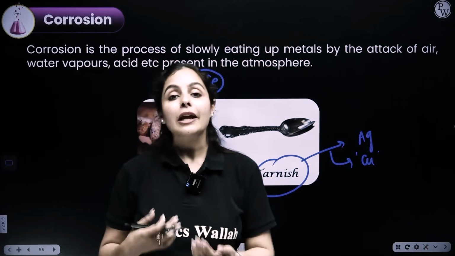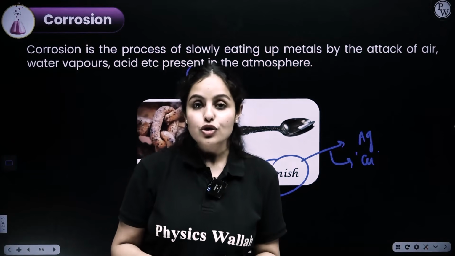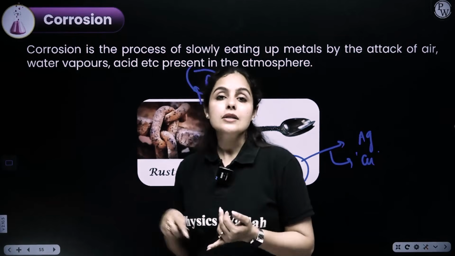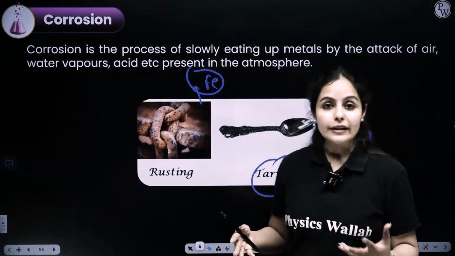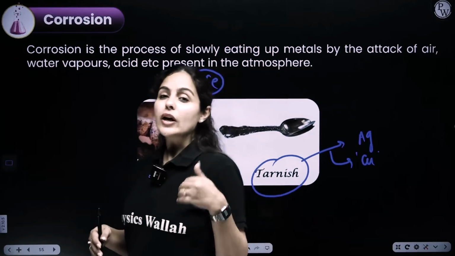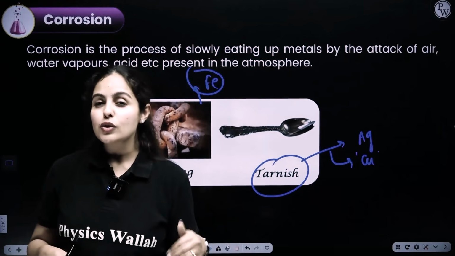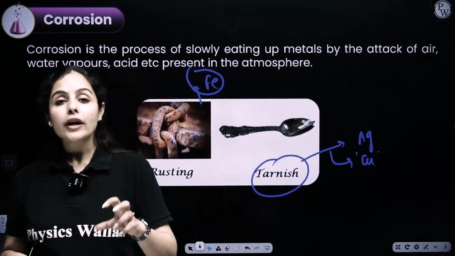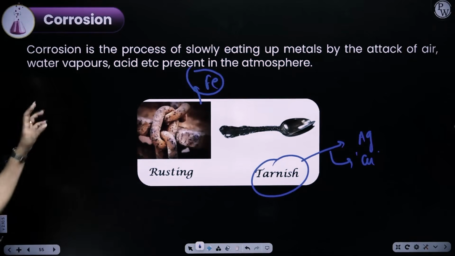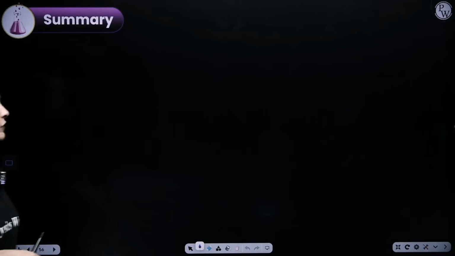Now there are certain methods to prevent corrosion. One of them is alloying, then chromium plating, oiling and greasing, and galvanization. Oiling and greasing is a temporary method. Alloying is a permanent method to protect iron from getting rusted.